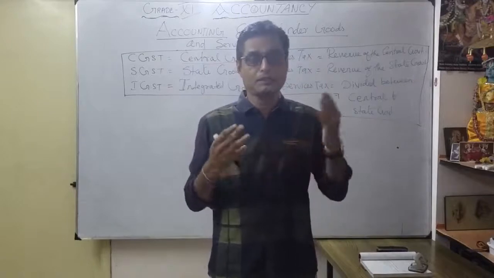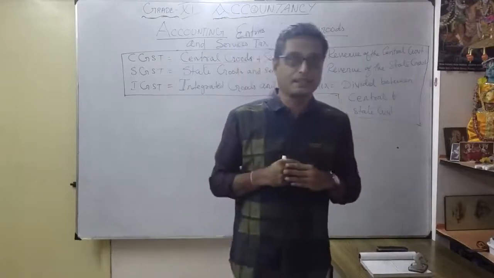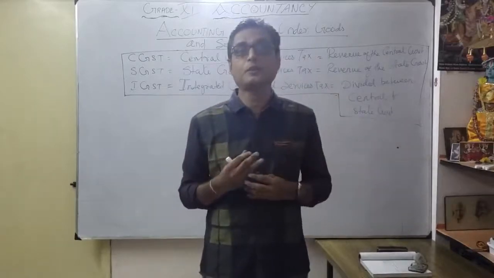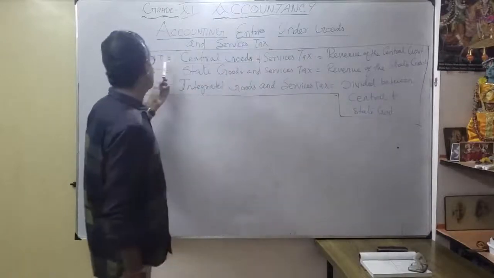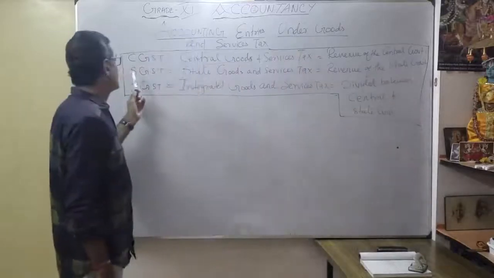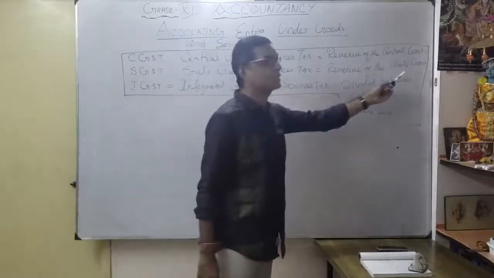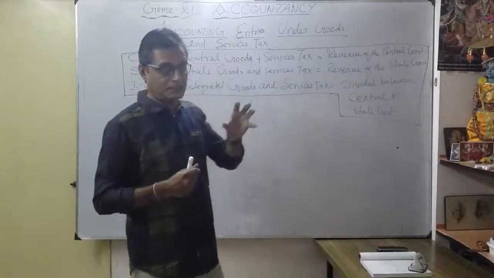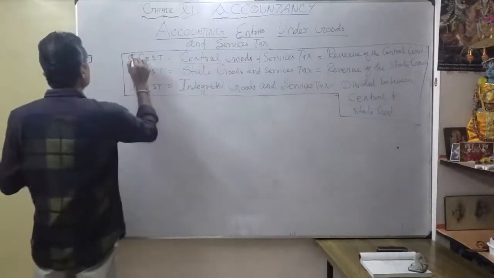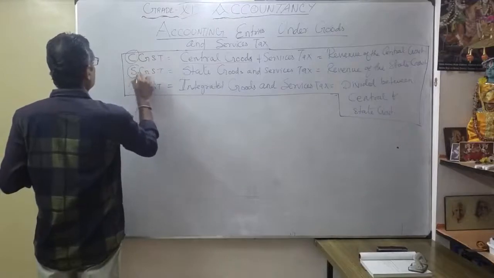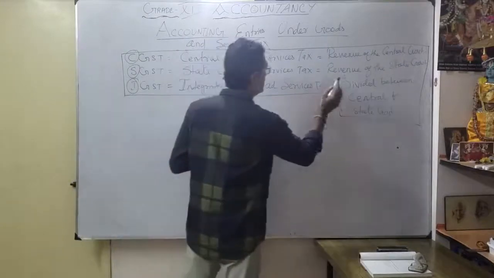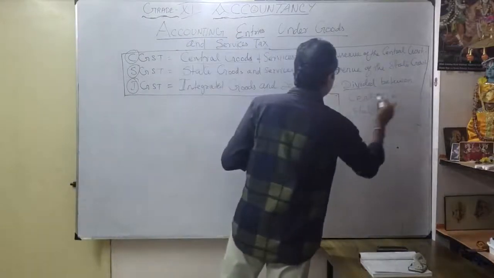So the government, whether state or central, levies the taxes and uses them for administration. How will it get money? Through revenue from the taxes. That's what CGST means: Central Goods and Services Tax, revenue of the central government. Thereafter, State Goods and Services Tax, revenue of the state government. Whenever it is collected by the central government, you mention C; whenever by the state government, you mention S. What is I? That is Integrated Goods and Services Tax, divided between central and state.